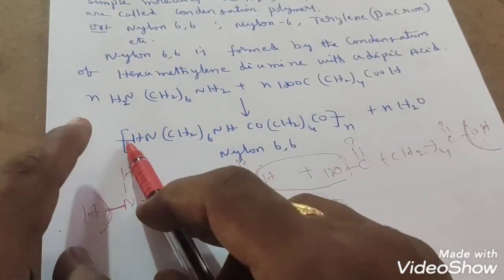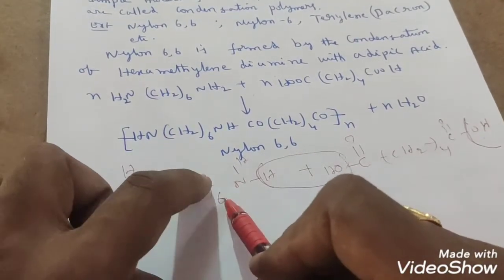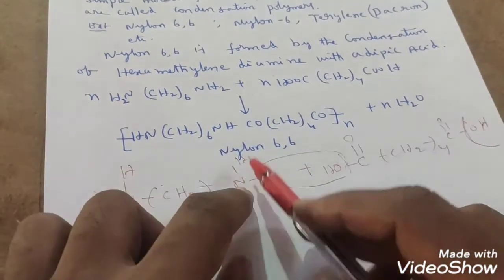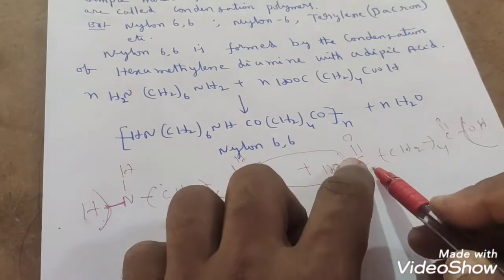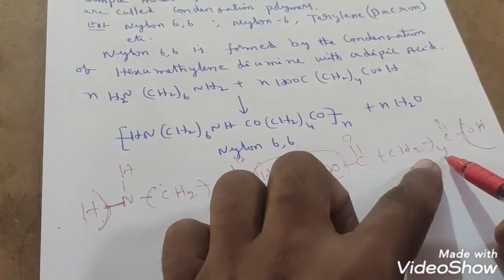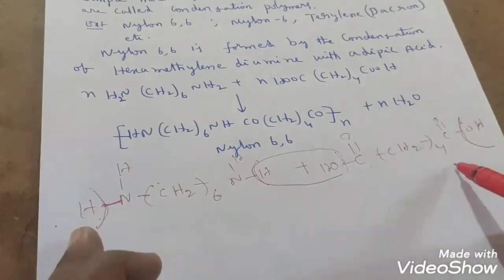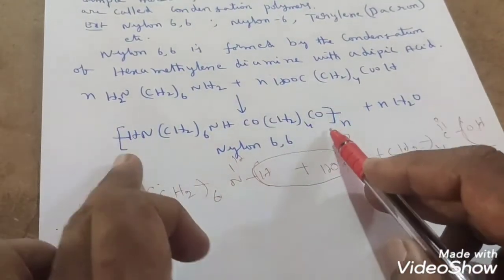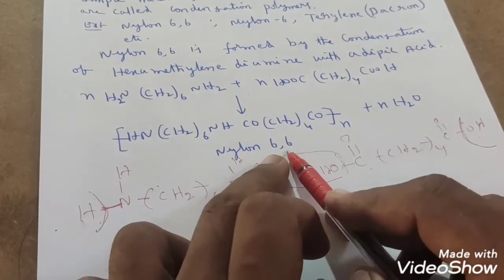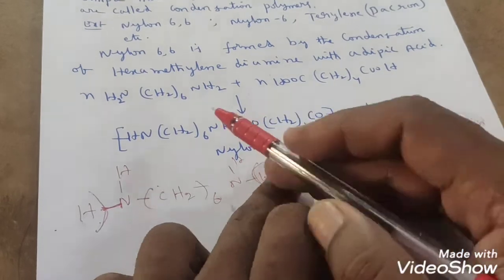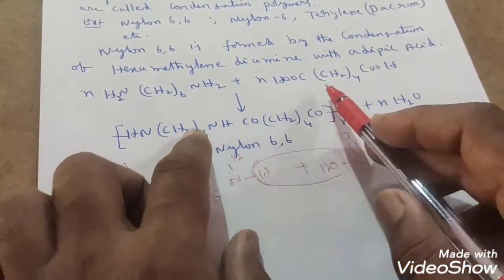So here I kept a bond, NH as it is, CH2 taken 6 times, NH. This N is joined by this C, here CO is there, so I have taken CO, CH2 taken 4 times, CO. This repetition will take place n times, so that's why I kept n here. Why do we call this nylon 6,6? If you observe the hexamethylene diamine unit, 6 carbon atoms are there.